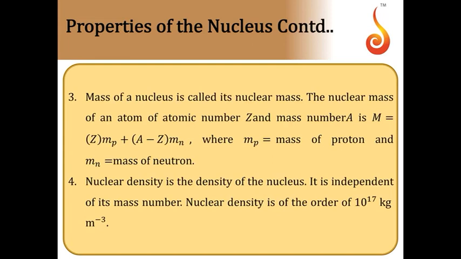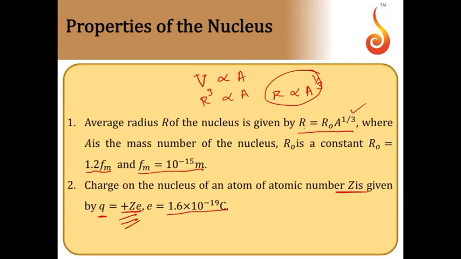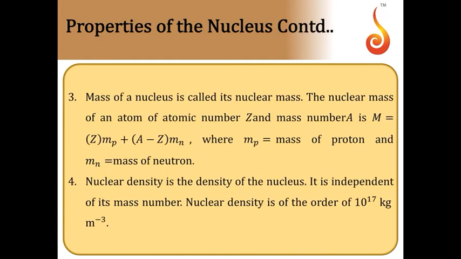Then the total mass of the nucleus is its nuclear mass. Now comparing with the previous case, total charge is the net charge of the constituents. But if we consider the mass, if you calculate the mass of the nucleus, it would be Z times the mass of proton plus (A minus Z) times the mass of neutron. If you do this, you will get the mass of the constituents.